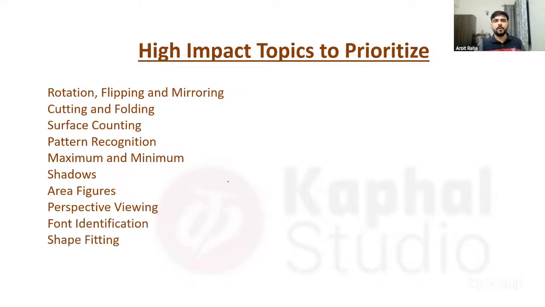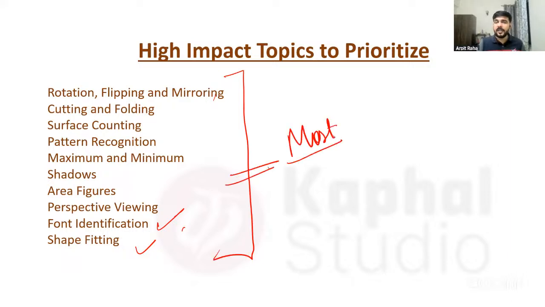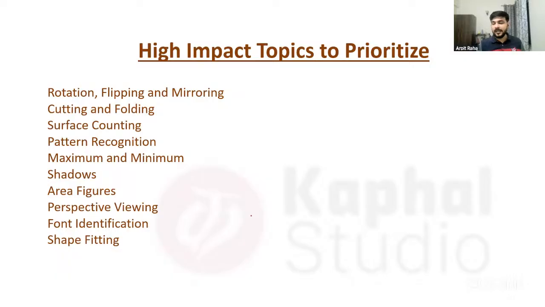Then we have two more topics, which are font identification and shape fitting. Now these 10 topics are the most important topics, and if you do them, you cover mostly 75% to 80% of the questions that come in the exam. Now we will also look at what will happen in questions related to that. But first let us also let Aruna come and see how other things can be included among these.